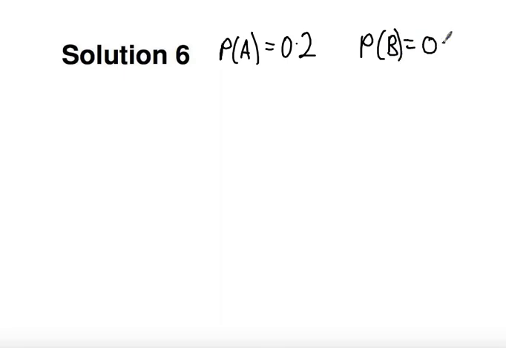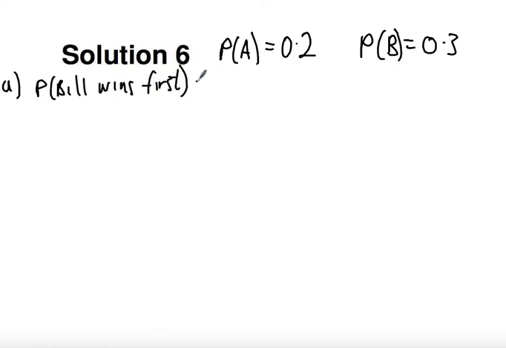Okay, so what we're saying is that probability of Alan hitting the ball is 0.2. So let's say A equals 0.2, and probability of Bill hitting the ball is 0.3. So this is an example of independent events, because whether Alan hits the ball or not, what Alan does doesn't affect what Bill does. So each one of these dart throws is independent. So first of all, the probability Bill wins first.